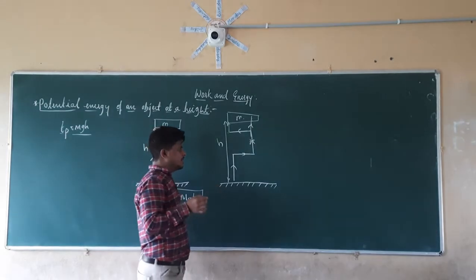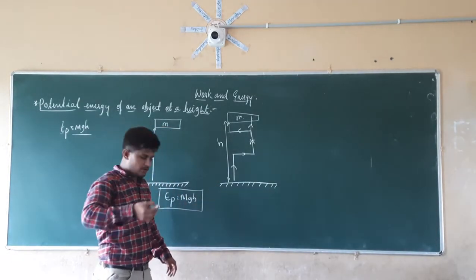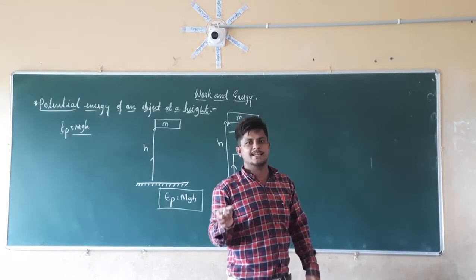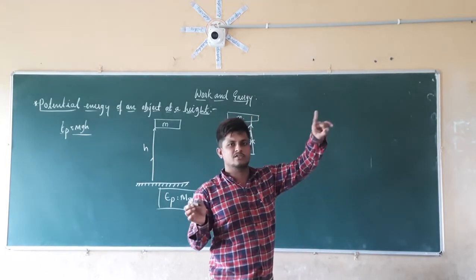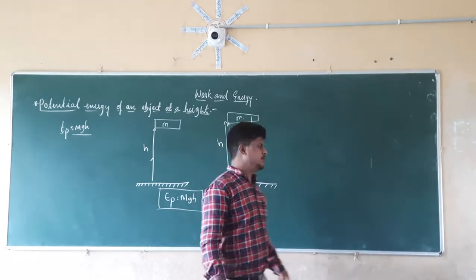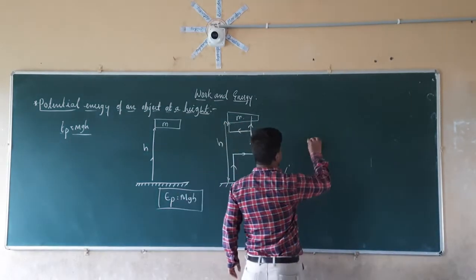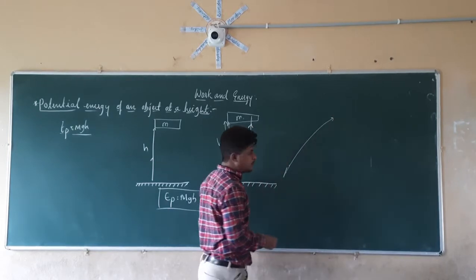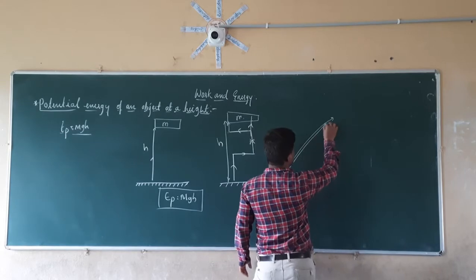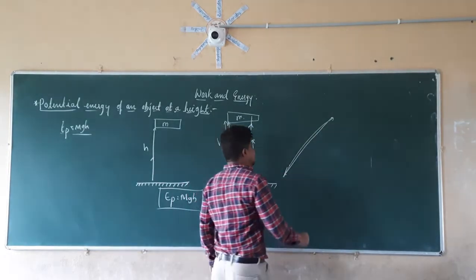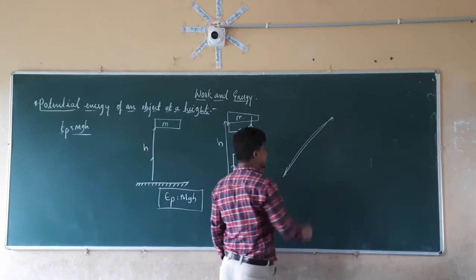If we take any other example also, if we keep the object anywhere, we directly consider the height, and that is the potential energy that is stored in that object. In the same manner, if you throw a ball in this direction, the ball acquires this much distance. So is the potential energy of this object from this much distance?